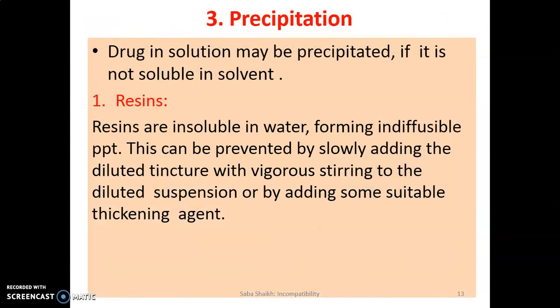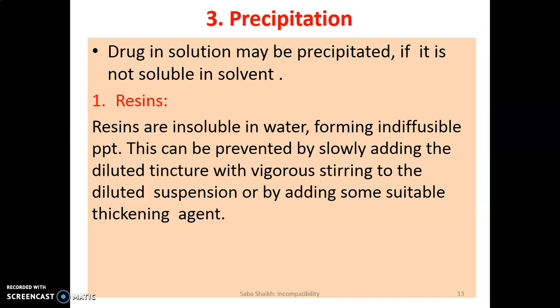Third is precipitation. Everybody knows precipitation. In chemistry we have already seen two things which are not miscible with the water. Then from that typical mixture, one substance can come out as a precipitate. We can see the cloudy precipitate, or somebody says the curdy, dahi-like structure, that is called precipitation. This is also one part of physical incompatibility. A drug in solution may be precipitated if it is not soluble in the solvent.